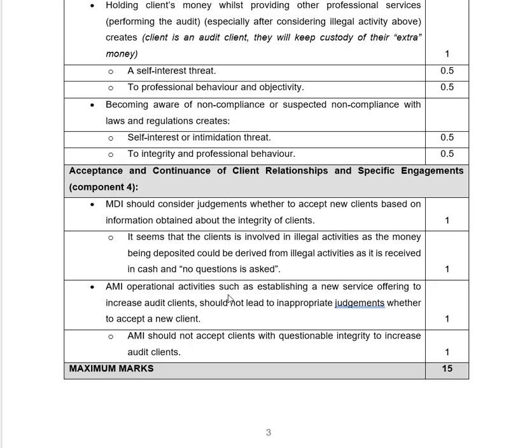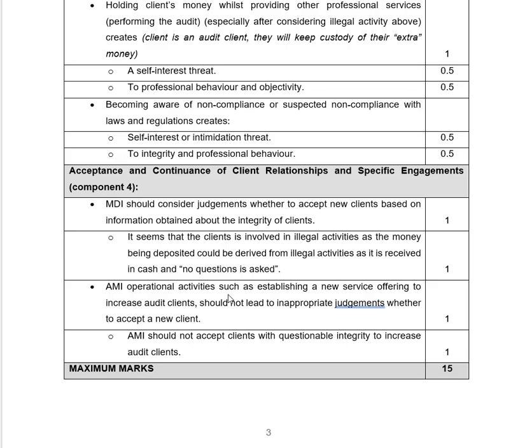The audit firm's operational activities, such as establishing a new service offering to increase the audit clients, should not lead to inappropriate judgments on whether to accept new clients or not. And then we're saying the audit firm should not accept clients with questionable integrity to increase the audit clients.